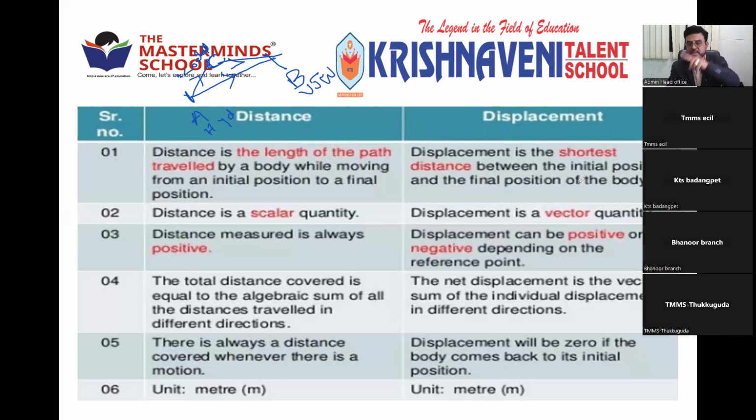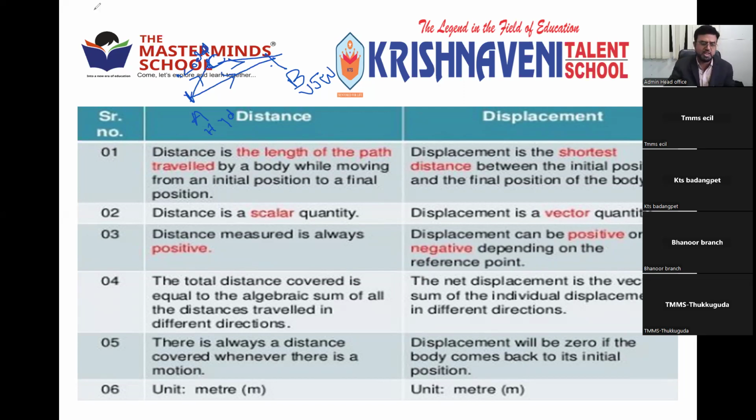And the total path remaining, suppose you are going from your school to your friend's house and then you come back to home, then that is called distance. The total length of the path you covered is called distance. And shortest path is called displacement. I asked you, where is your nose? You can show directly, this is my nose. This is displacement, shortest. You can show like this also. That is distance. Right? Got it or not?